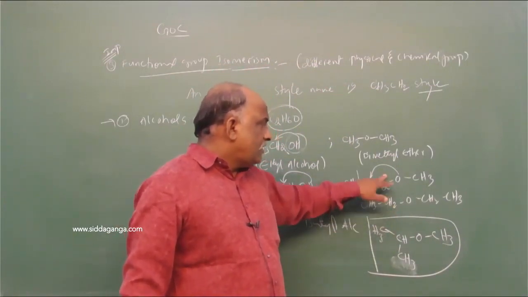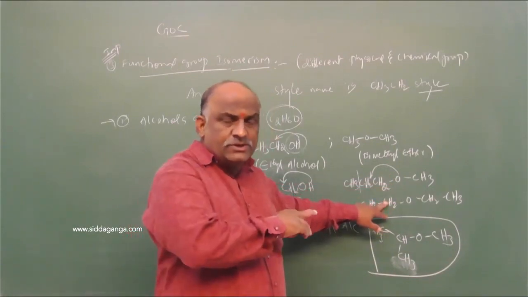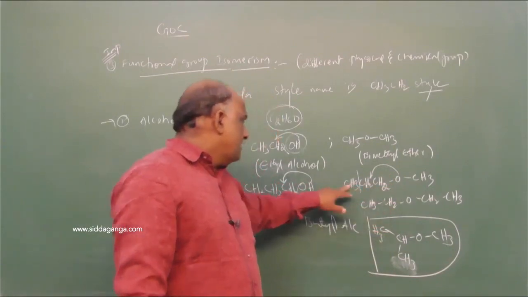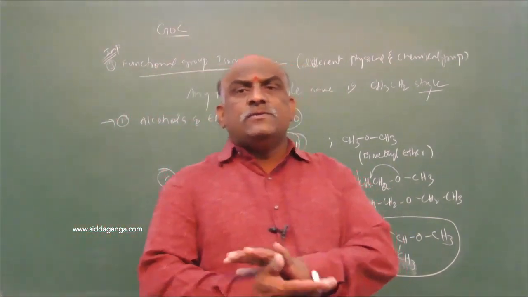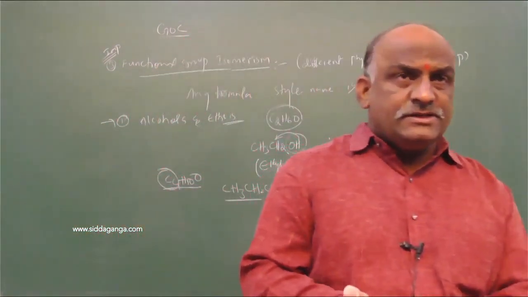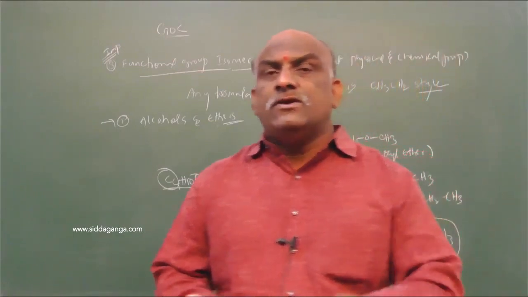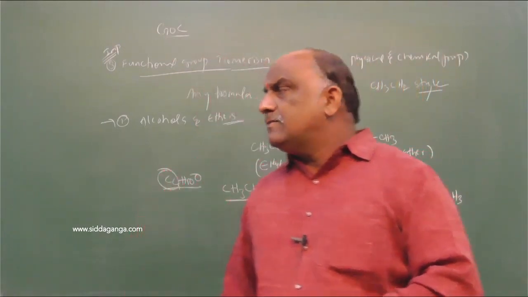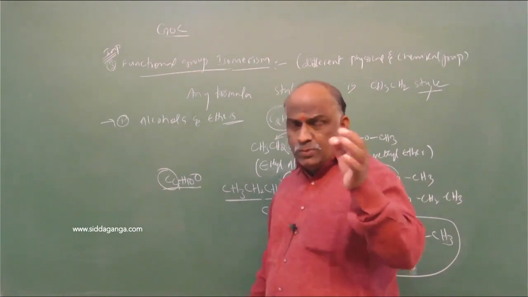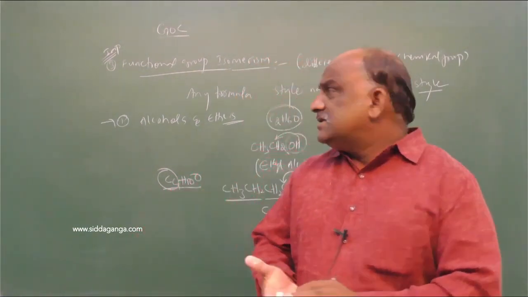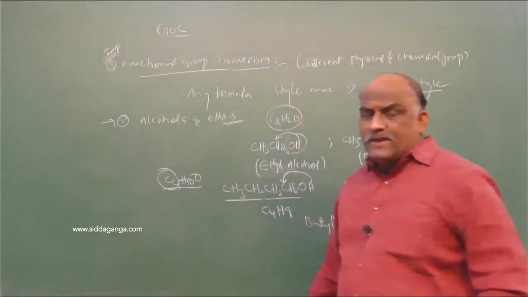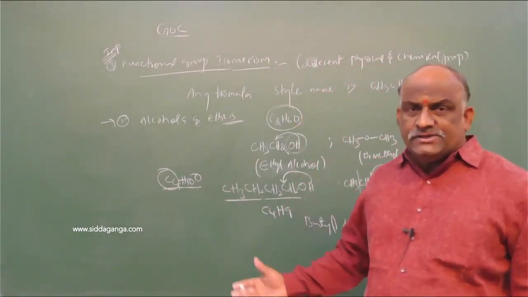These are the change in the position of the ether oxygen, and these two are called functional group isomers. What is the meaning of functional group isomerism? It means change in the functional group. Which compounds undergo functional group isomerism? One is alcohols and ethers. Alcohols and ethers exhibit functional group isomerism.